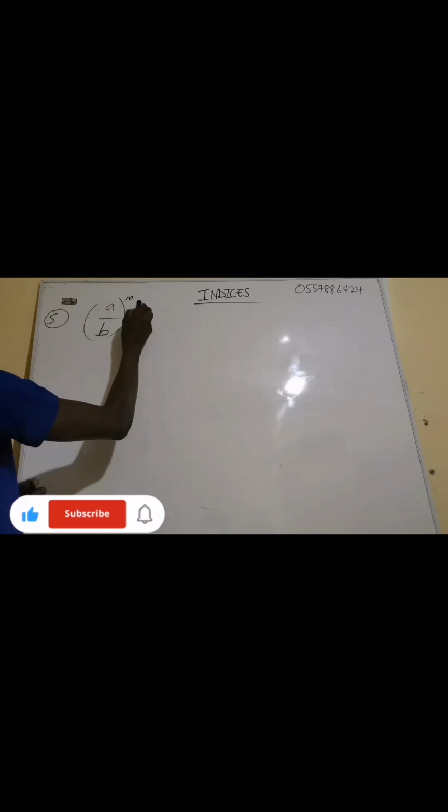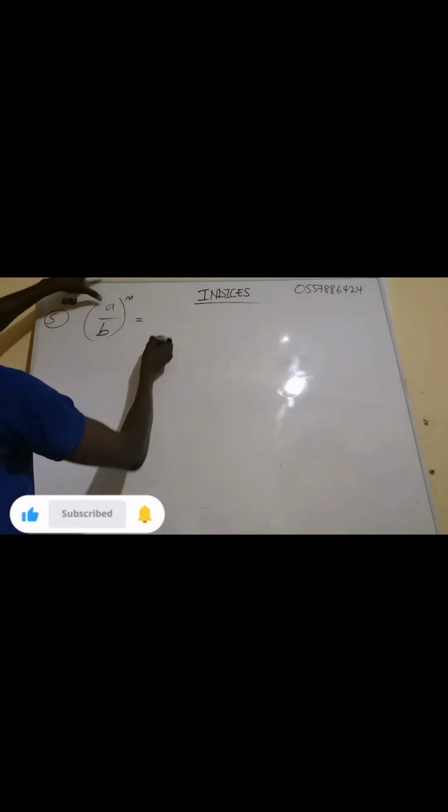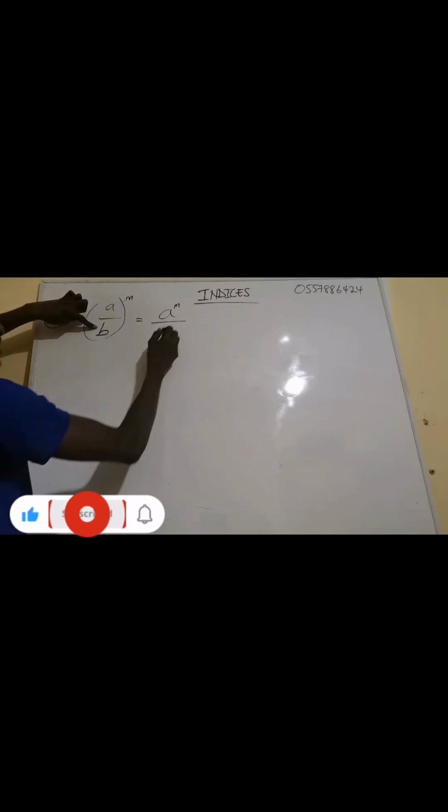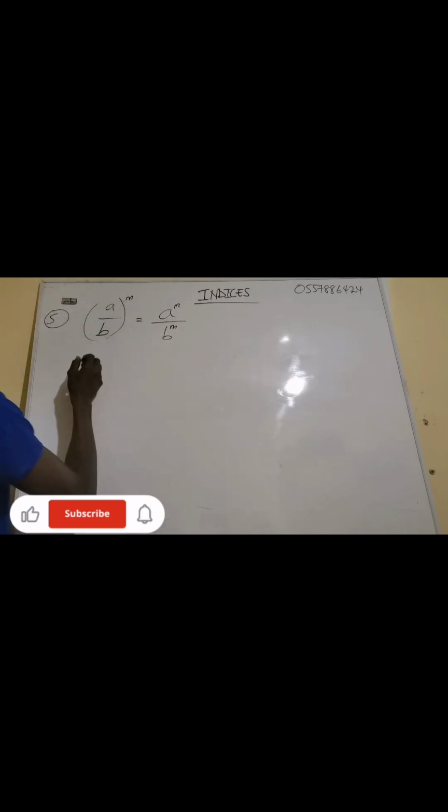Now the property is so simple. It means the m will affect the exponent of the a. The exponent of the a is 1. So m times 1 will give us m. And then the m will affect the exponent of the b. So b exponent what? m. Now the same applies to this.